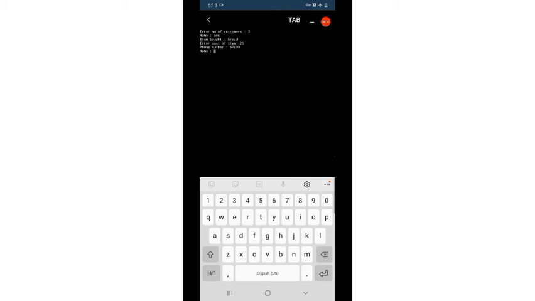Then again another name, Arun. He bought butter. Then the cost is 45. Then the phone number. Then the other name, Varun, got egg. Enter the cost of the item, that would be 50. Then the phone number. Now you can see